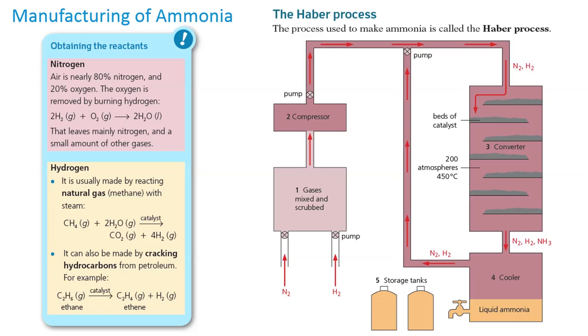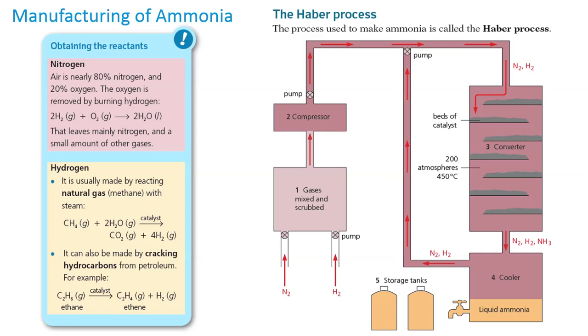As we learnt before, atmospheric air contains about 78% nitrogen. Nitrogen is separated from the air through the fractional distillation process. Hydrogen is produced by reacting natural gas with steam. Hydrogen can also be formed by cracking of hydrocarbons from petroleum that we studied in organic chemistry.